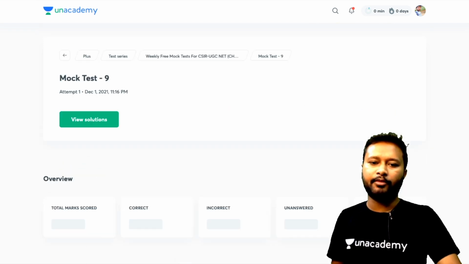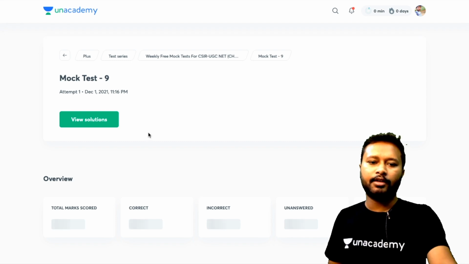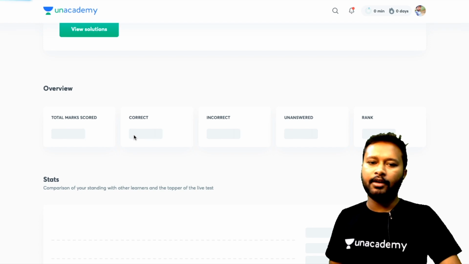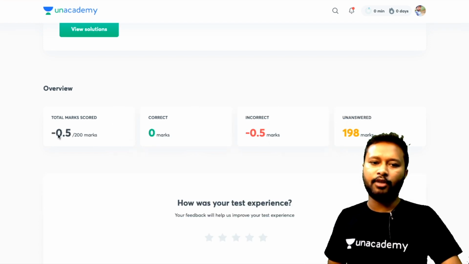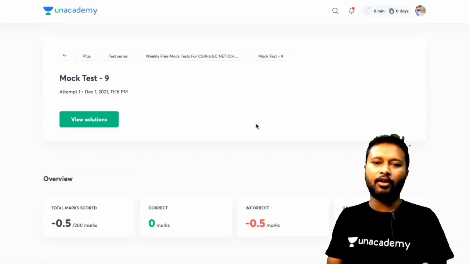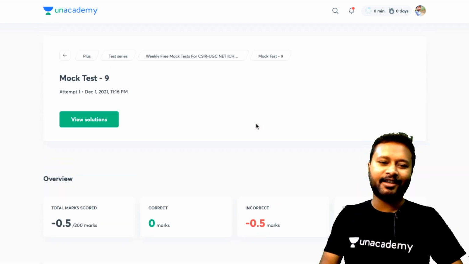So in my first attempt, this is going to show me the total marks which I scored and how much I did correctly. The total marks which I scored is minus 0.5, because the answer which I marked was incorrect. Correct are 0, incorrect are this much, unanswered are this much. So this is my overall result for whatever I did in the test.